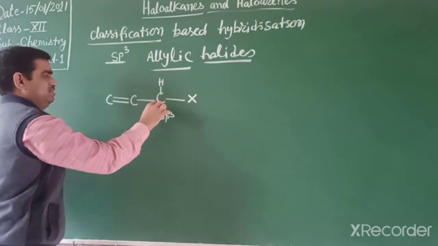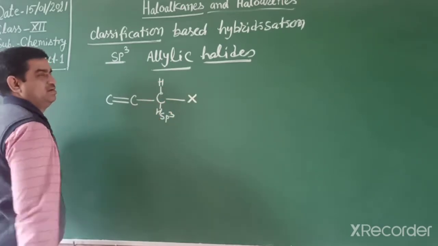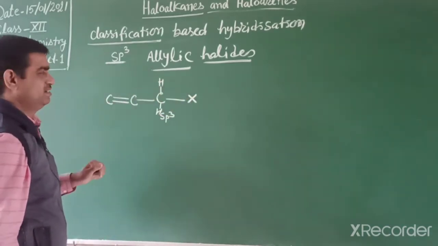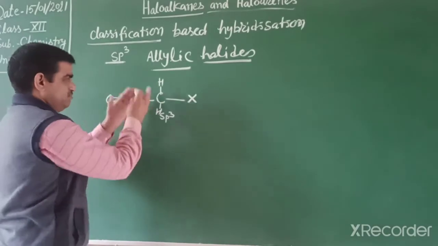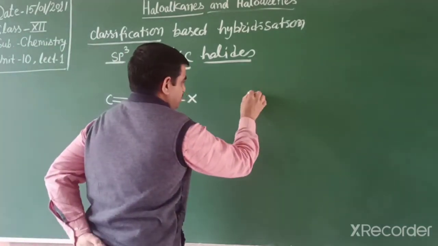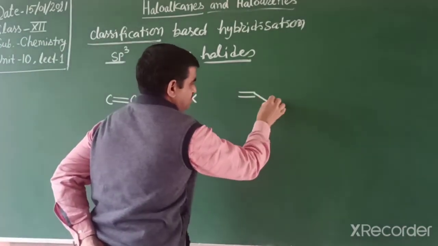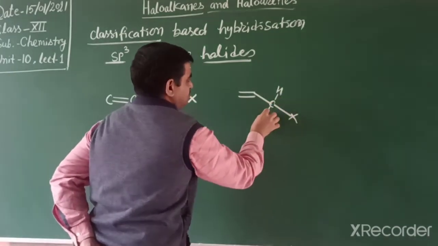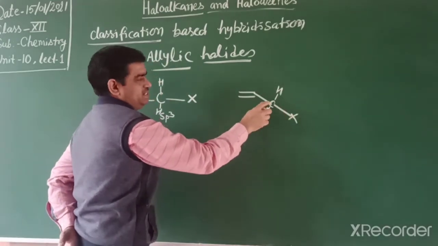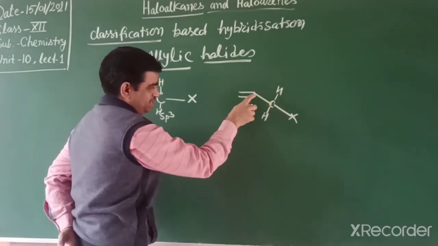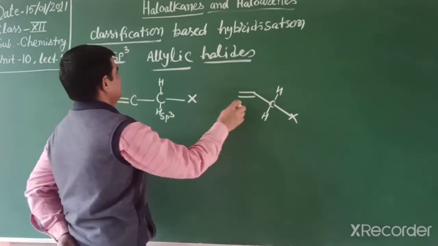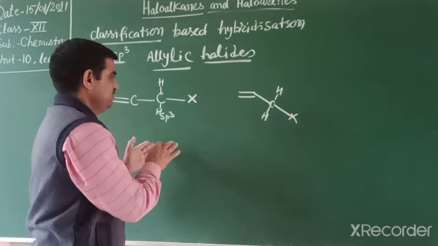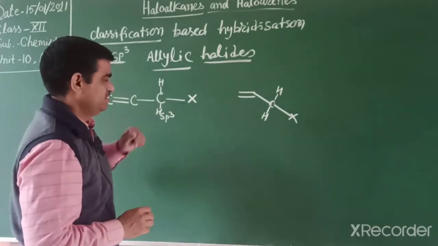This can be further classified as 1 degree or 2 degree. So this one is 1 degree allylic. If it is attached further, we can explain like this, in this way. So a halogen atom attached to a carbon that is further attached to a doubly bonded carbon is known as an allylic halide. This again divides into primary, secondary or tertiary. This one is 1 degree.